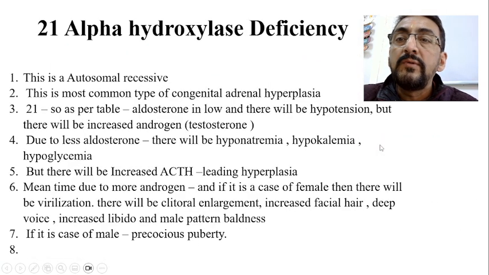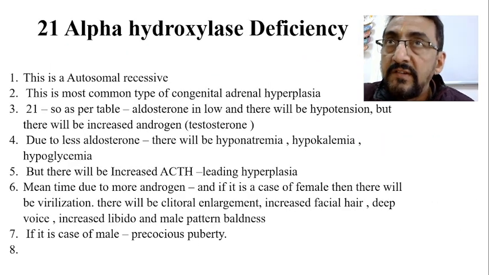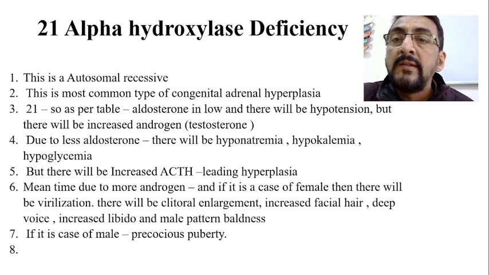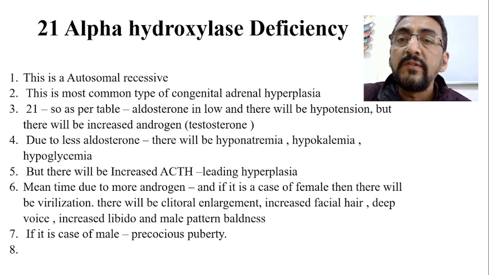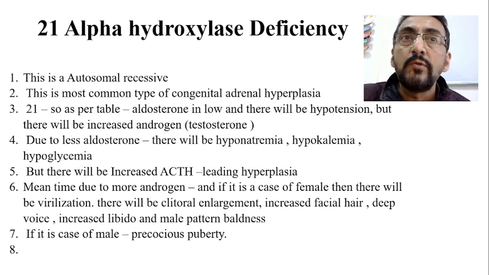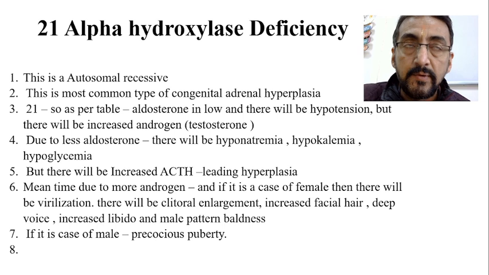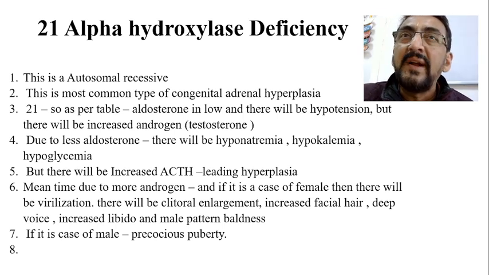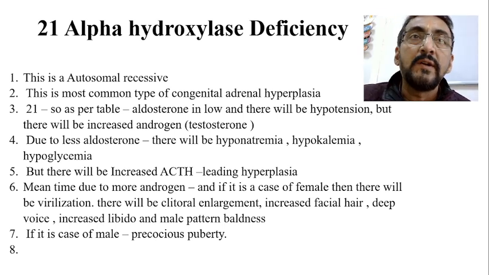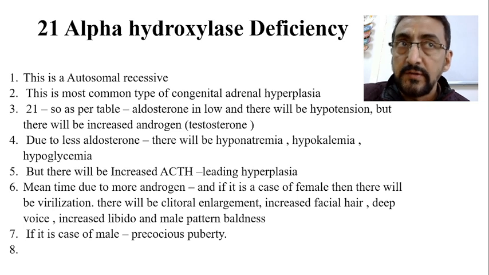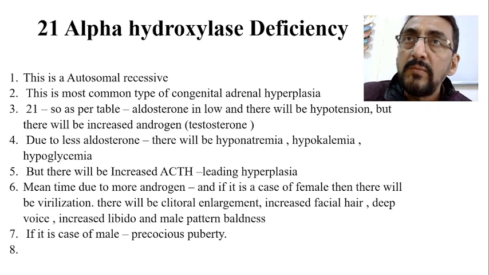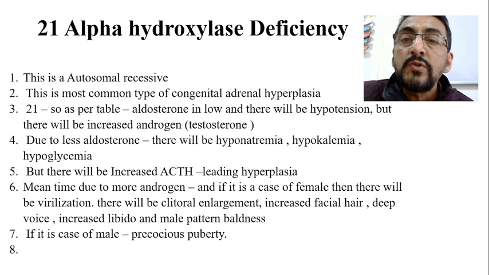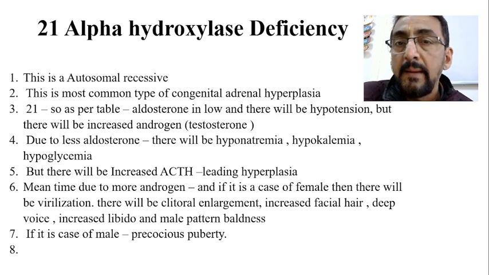Now coming back to 21 alpha hydroxylase deficiency, why does this happen? This is an autosomal recessive problem. Recessive trait problems are mostly related to metabolic problems, enzymatic problems, enzyme deficiencies, inborn errors of metabolism, etc. So they are basically recessive type disorders. This is also an autosomal recessive disorder. The most common type is congenital adrenal hyperplasia.